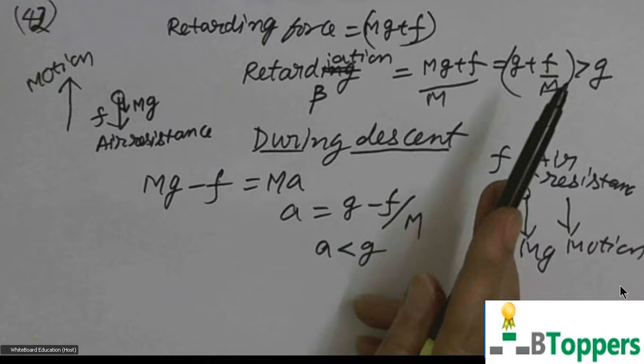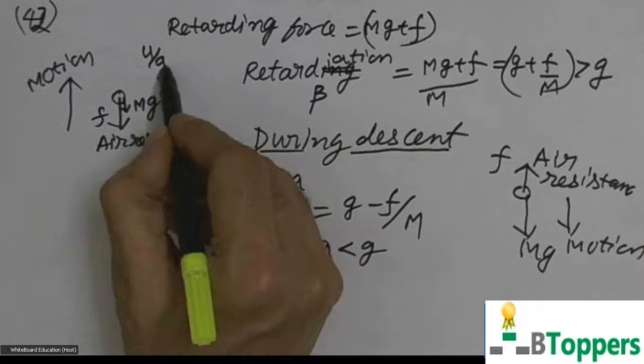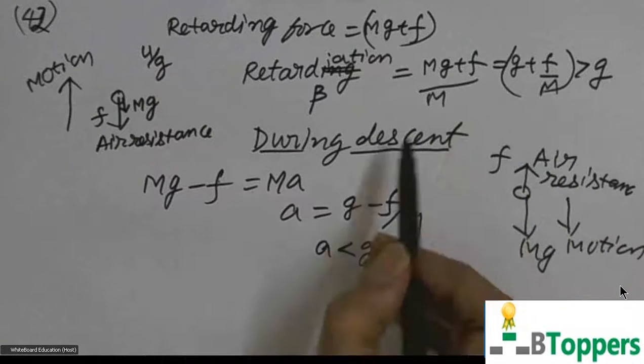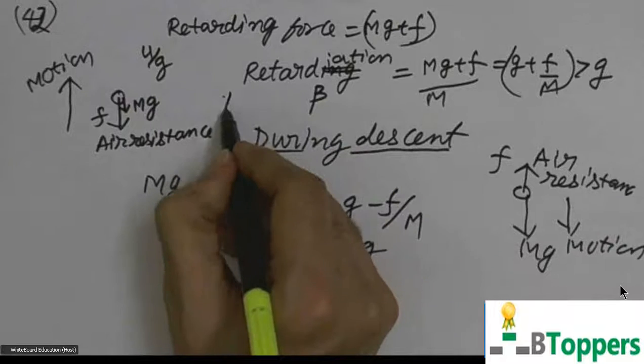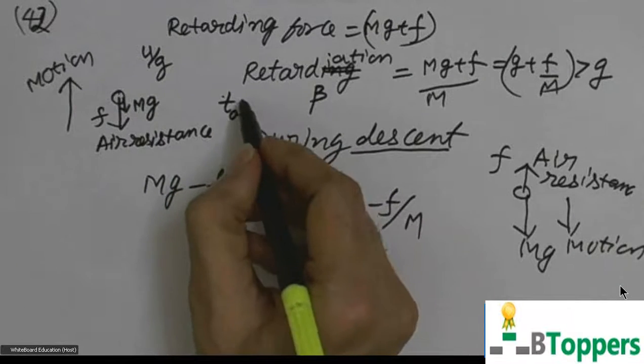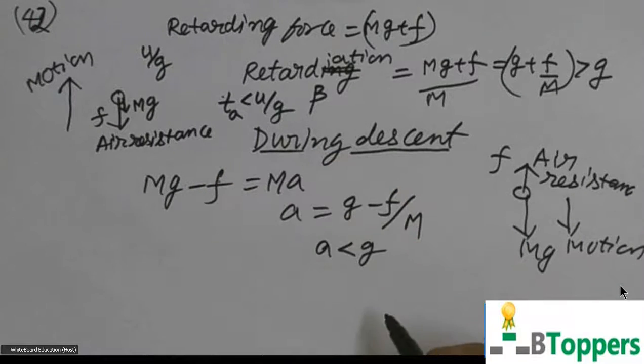Therefore, retardation is more, which affects the time of ascent. Without air resistance, time of ascent will be u by g. But now retardation for upward motion is more than g. Therefore, time of ascent becomes less than u by g. Now the acceleration during the downward motion is less than g.